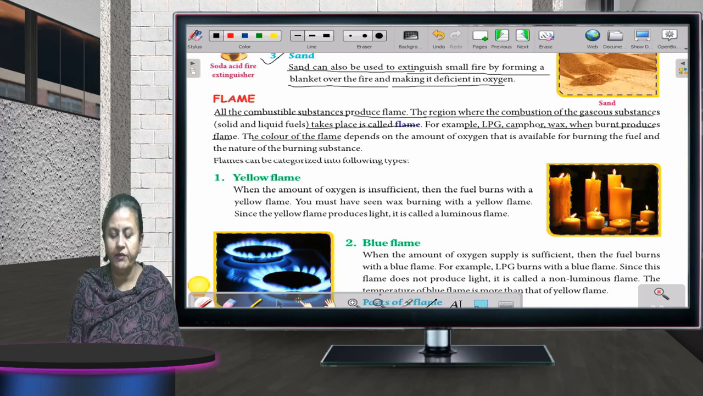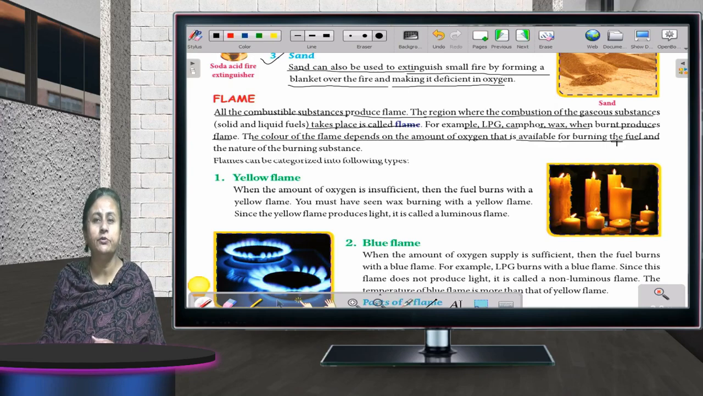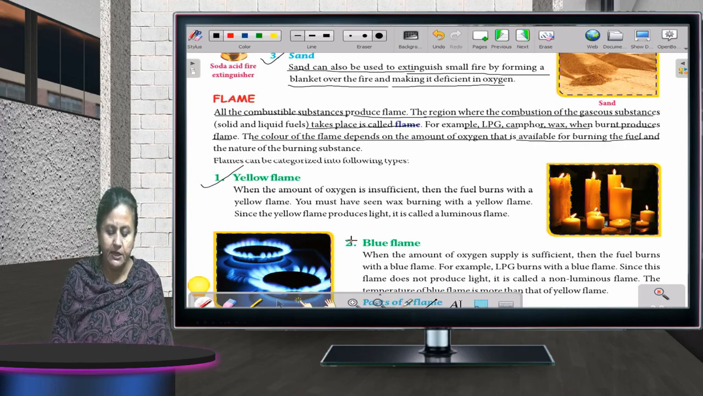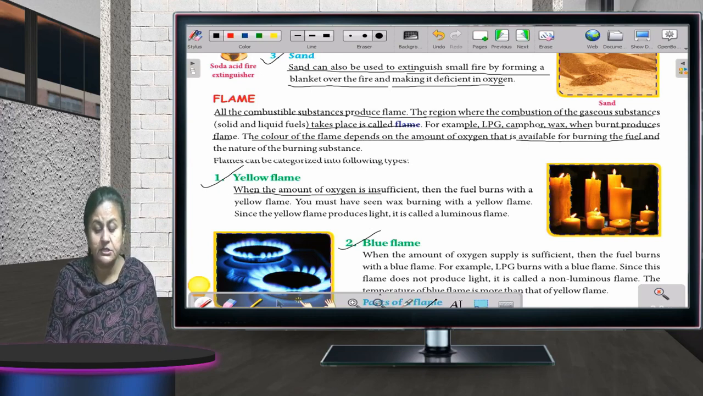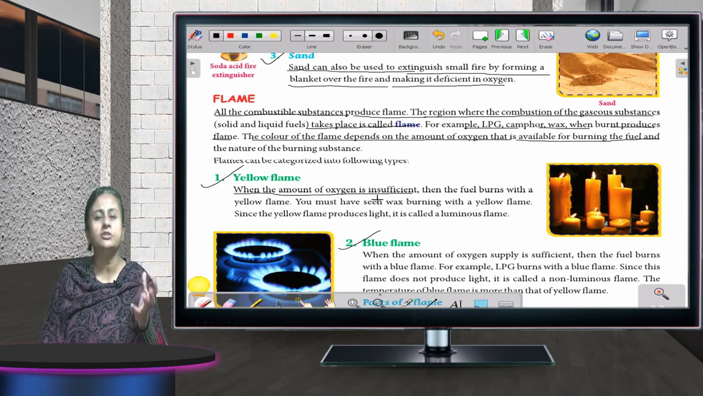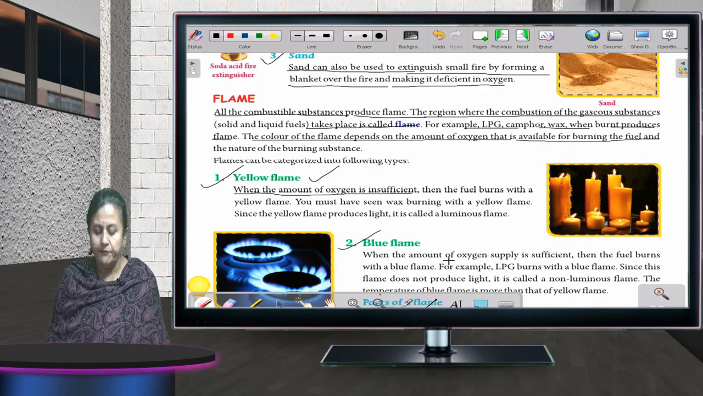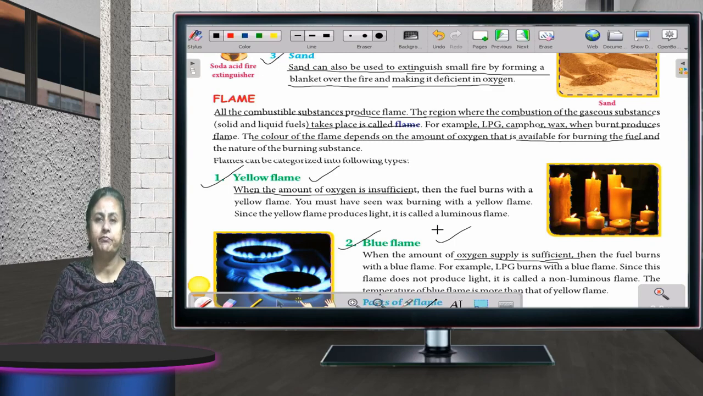The color of the flame depends on the amount of oxygen that is available for burning the fuel. Depending upon the type of fuel and how much oxygen is there, the flame differs. Okay, we get two types of flame. First is yellow flame and the second one is blue flame. When the amount of oxygen is insufficient, whenever the oxygen content is low, you will always get a yellow flame. But when the oxygen supply is sufficient, you get blue flame. Fine.